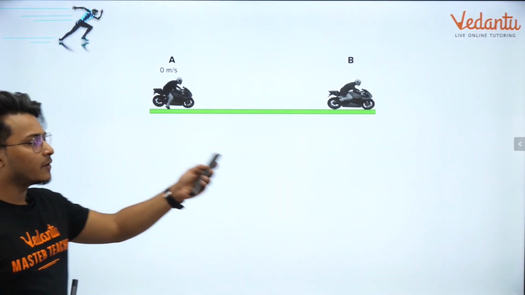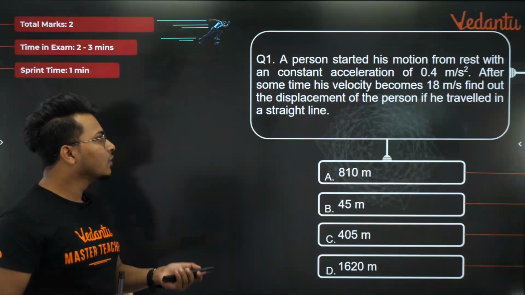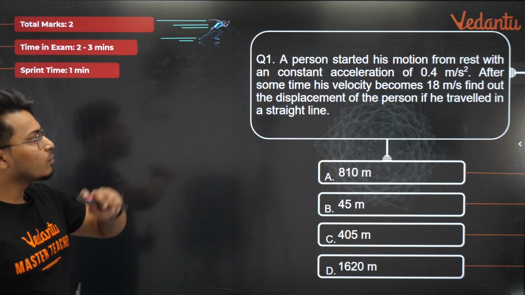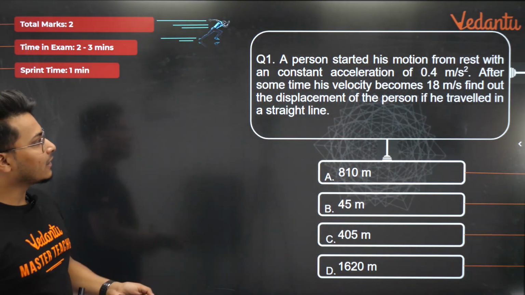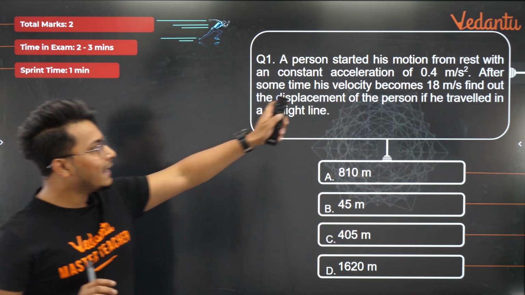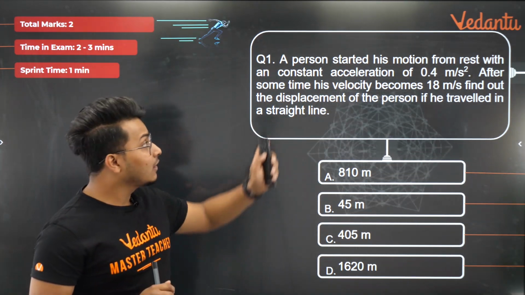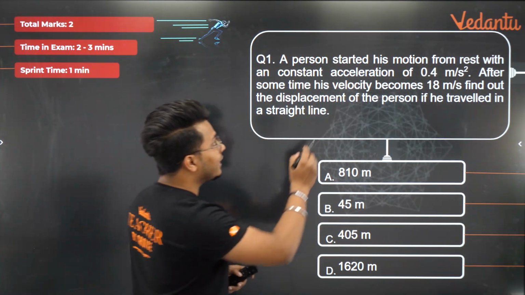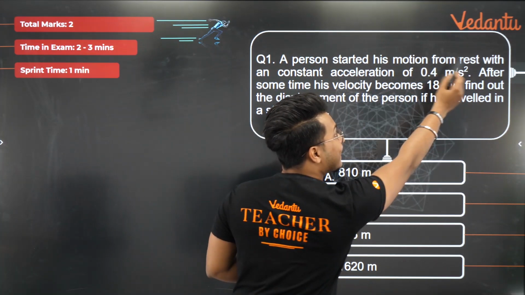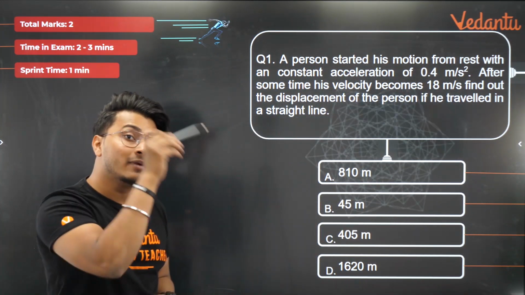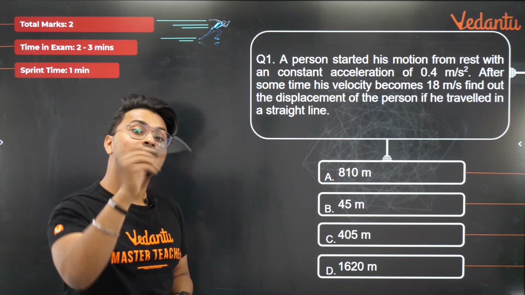So if I show you guys this particular scenario, this is what is happening, isn't it? तो अगर मैं देखूं यहाँ पे acceleration 0.4 है, final velocity 18 है, और कुछ दिया हुआ है? नहीं. Only A is given and final velocity is given. And also if you notice, it's been stated that a person started motion from rest. The person started from rest, यानी कि initial velocity is 0.